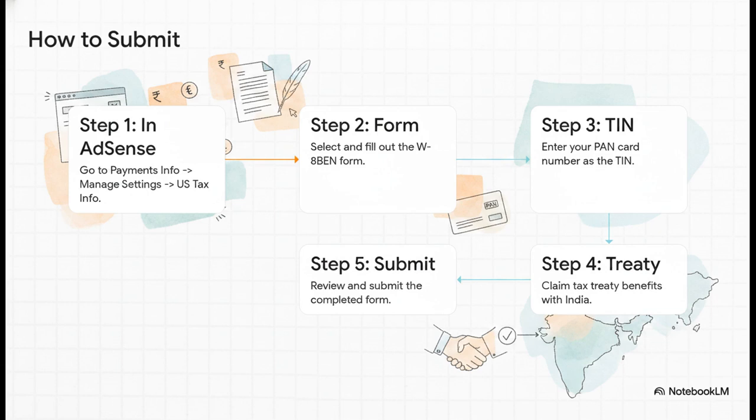You just log into AdSense, head over to your payments info, and find the settings for US tax info. From there, you pick that W-8BEN form, type in your PAN where it asks for the TIN, and this is super important, make sure you click through until you find the section to claim the treaty benefits with India. Once you've checked that box, you just hit Submit.